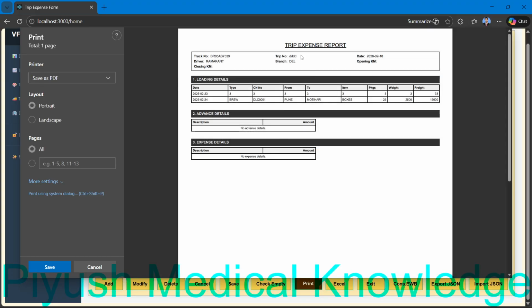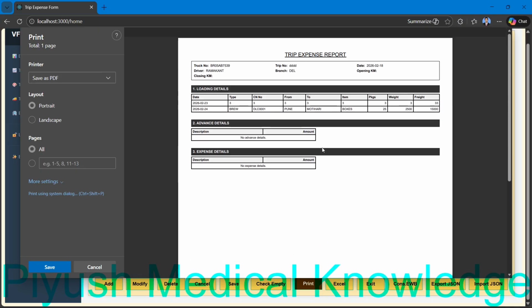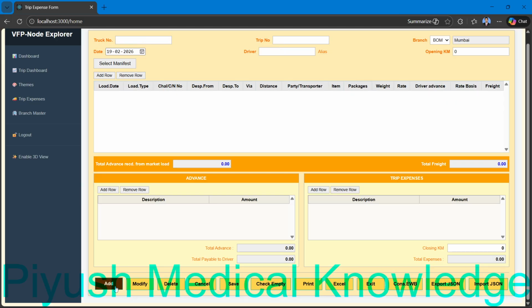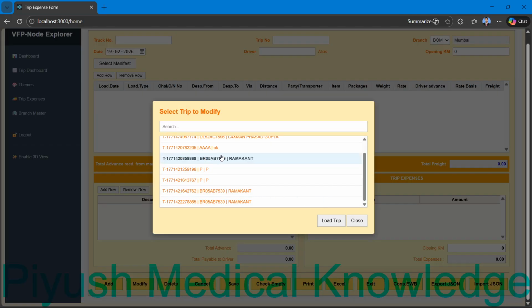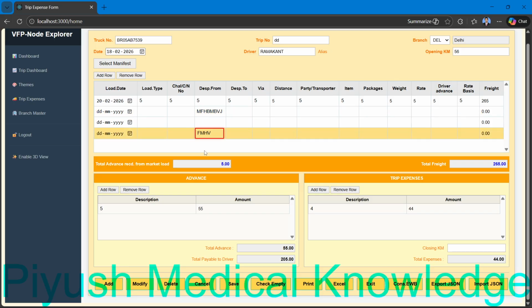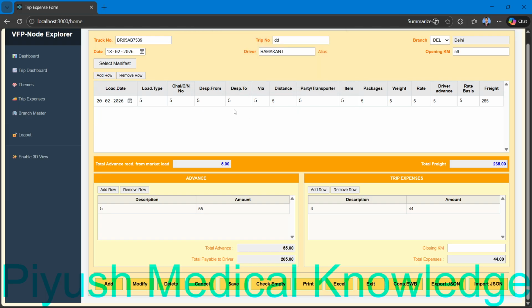So here you can see trip expense report, truck number, load details, advance details, expense details, copyright and so on. So print is there. You have seen the add, modify, and delete button functionality. What is the cancel button functionality? First of all, just choose modify and choose this one, load trip. Just add any data and put anything. And now when you cancel, it will revert to its original state, having one record.